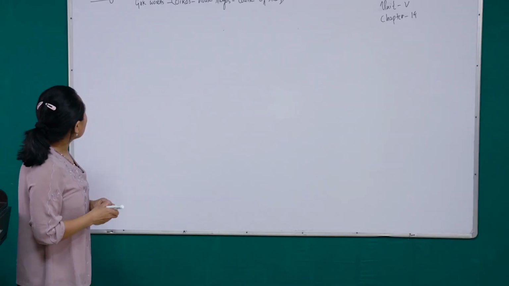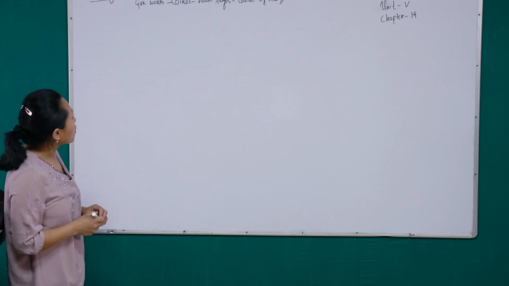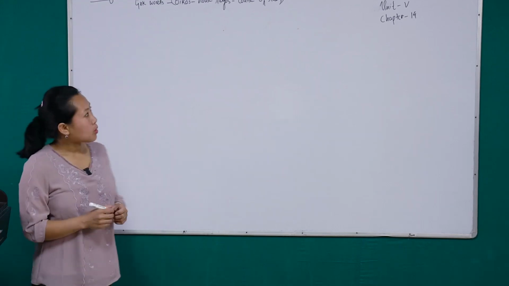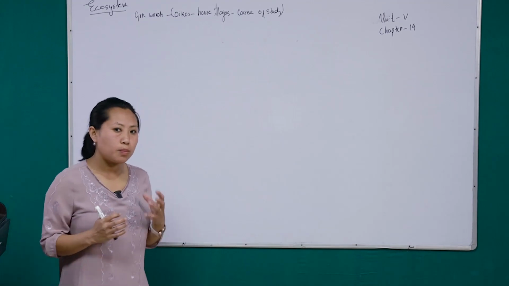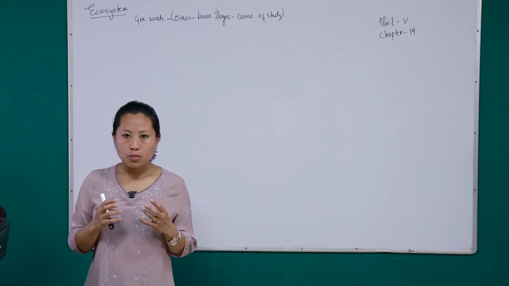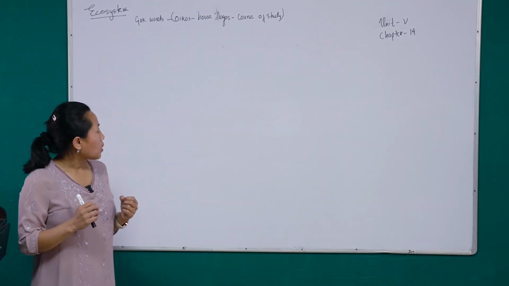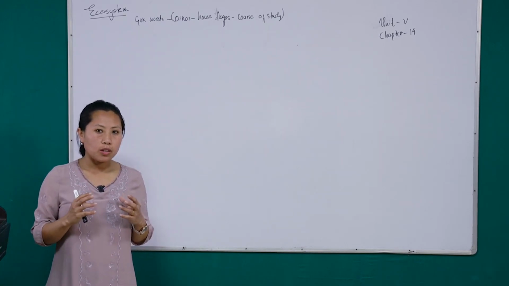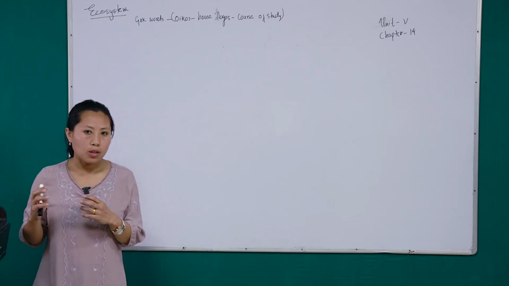The word ecosystem is derived from 2 Greek words. Ecos means house and logos means course of study. So ecosystem is a study of interrelationship and interaction of living organisms with one another and with the environment. So these organisms interact among themselves, and they also interact with the environment.